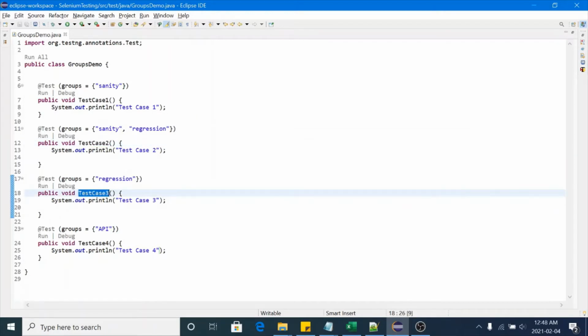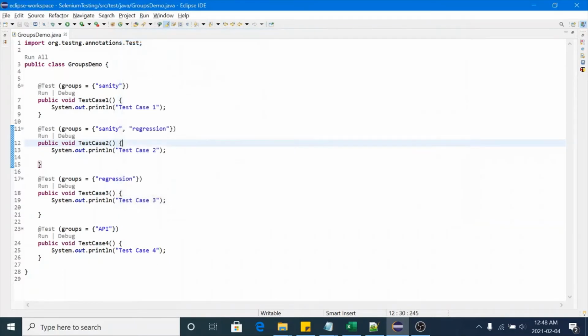If you are running the regression group, then it will be executed. And if you are running sanity, only test case 1 and 2 will be executed. So this is the format of defining groups, and if you want to define multiple groups, you can mention them like this, comma separated.